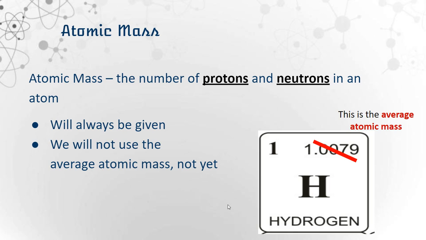We're not talking about average atomic mass, which is found on the periodic chart, but we will be talking about atomic mass. So atomic mass is just the number of protons and neutrons in a single atom that we're talking about at the moment. We're not averaging up masses of multiple atoms, not yet. So the atomic mass number will always be given. You can't find it on the chart.